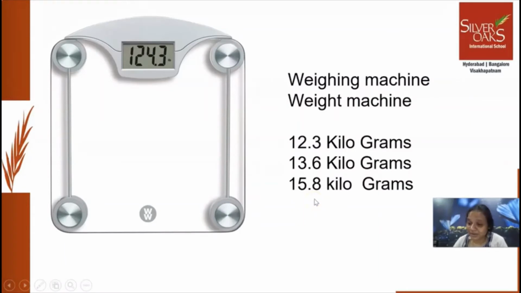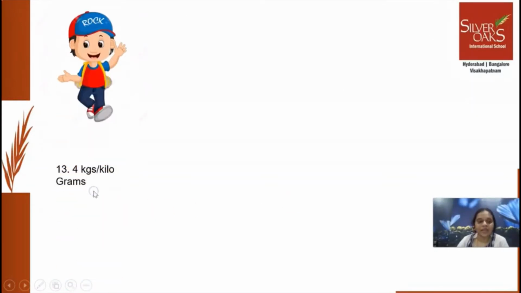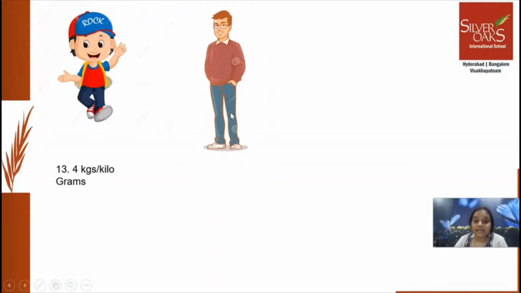Did you all measure your weight? Here, if you see, 13.4 kgs or kilograms, we'll say. This little boy of your age is 13.4 kgs. And this man might be the weight of 40.1 kgs or kilograms.